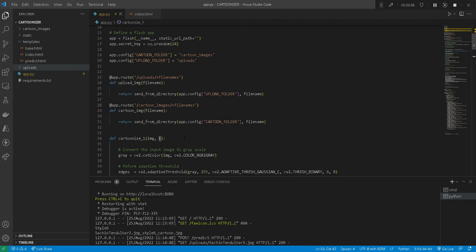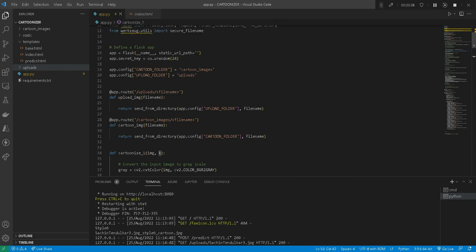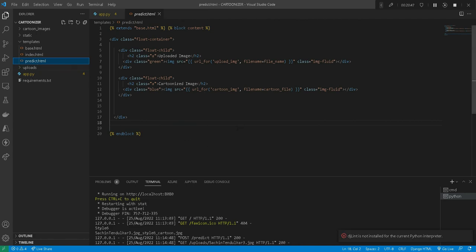Now another important thing is that we have these images. We have to plot these images onto the design page, that is predict.html. This is very important. If we want to plot any image in the design page in HTML, we have to supply it under the image tag, using Flask url_for, and give the name of the image, that is upload underscore img.